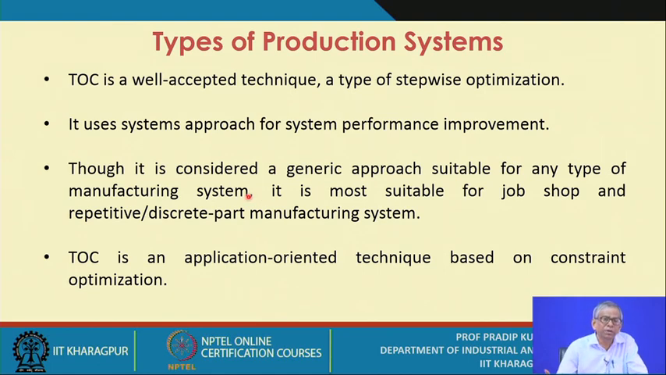Mainly the manufacturing systems are grouped under three categories. At one extreme you have the job shop, at the other extreme you have continuous processing, and in between you have batch production. Mainly this TOC approach is applicable for batch production, and it is most suitable for job shop also, and for repetitive or discrete part manufacturing systems.